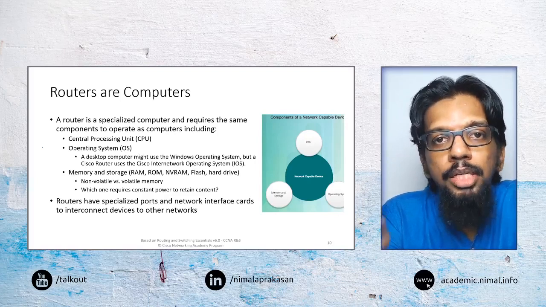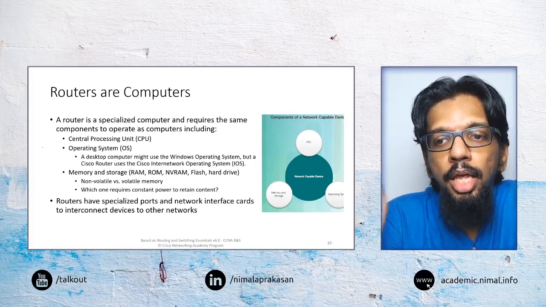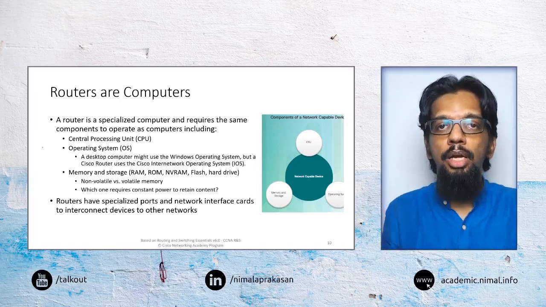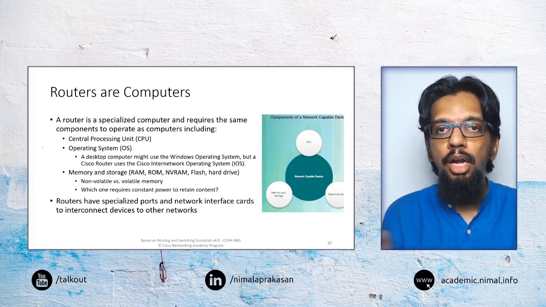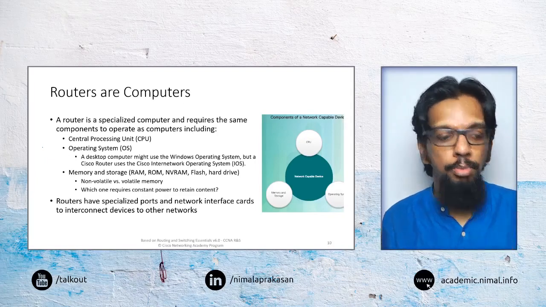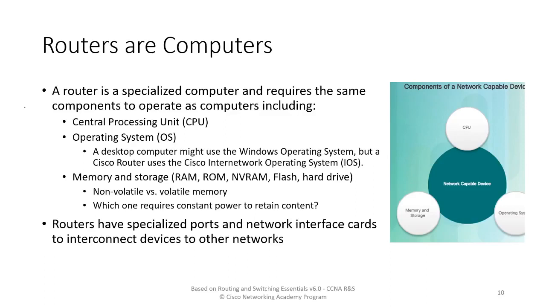So a router is basically a computer that is going to do certain processing to understand where the network traffic needs to go, and then it will process that network traffic accordingly. So it needs to have a processor, a central processing unit, that can do that. It needs to have an operating system.